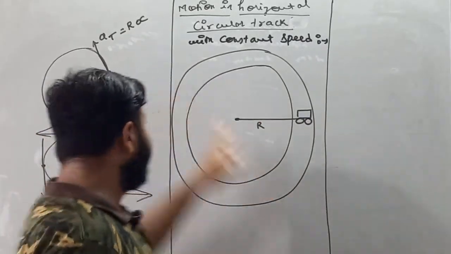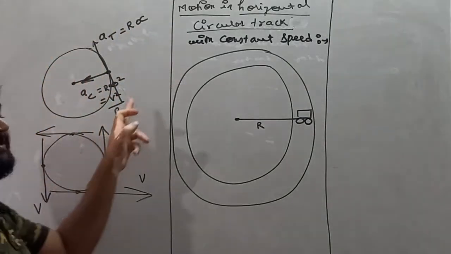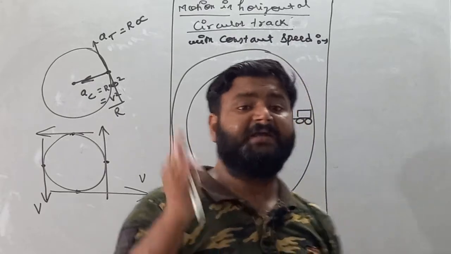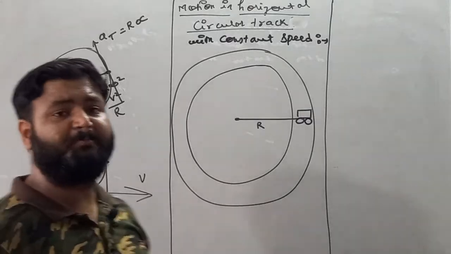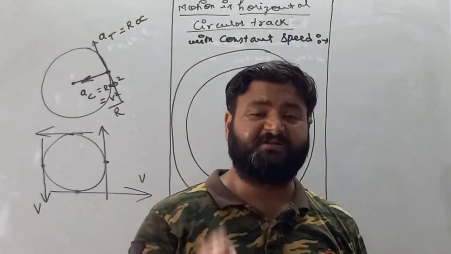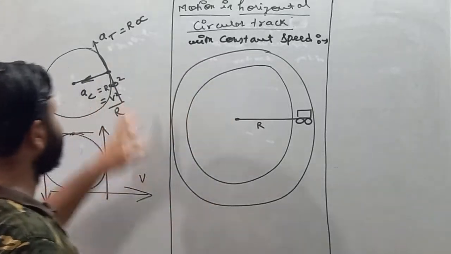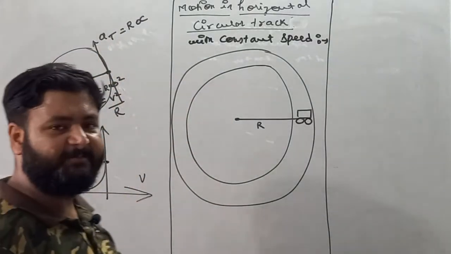Let's suppose tangential acceleration is not present, it means the magnitude of speed is not changing. But if centripetal acceleration is not there, then it is not possible for the particle to perform circular motion. So my dear student, remember this thing, two accelerations: one is tangential, second is centripetal.